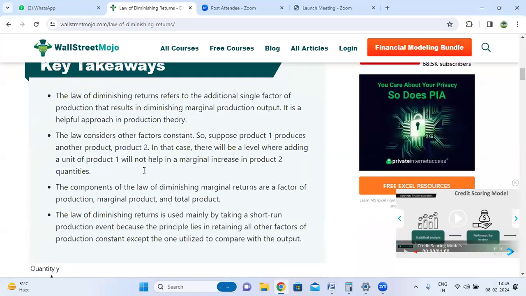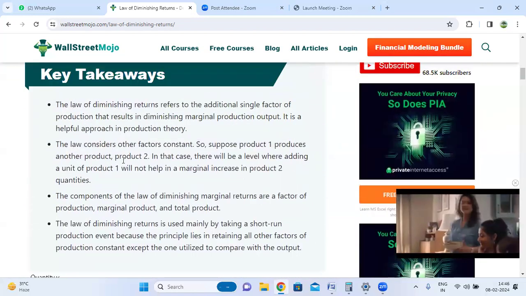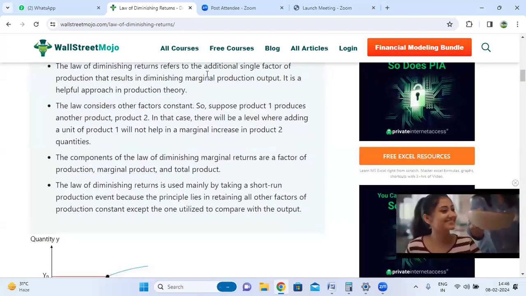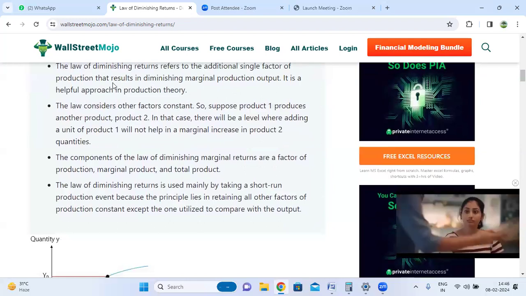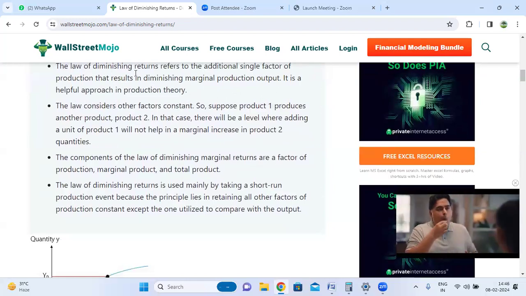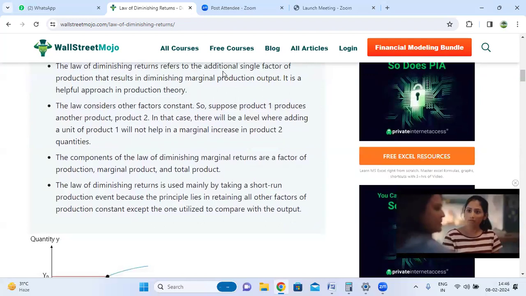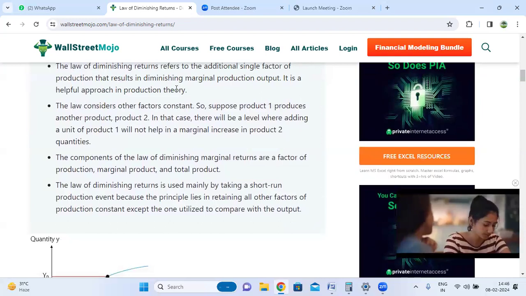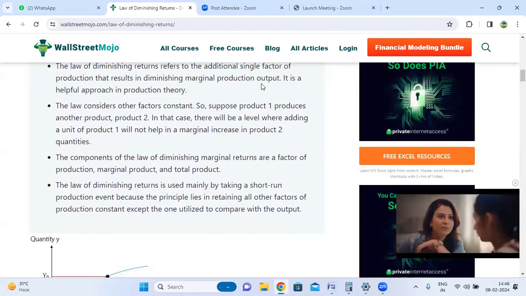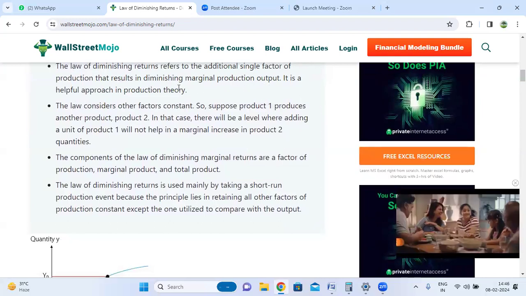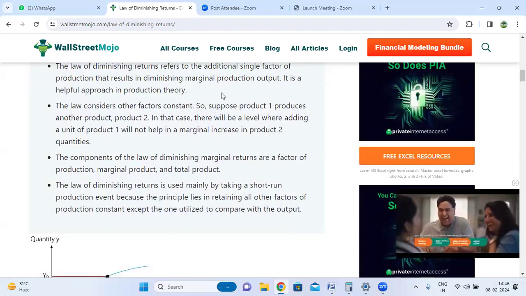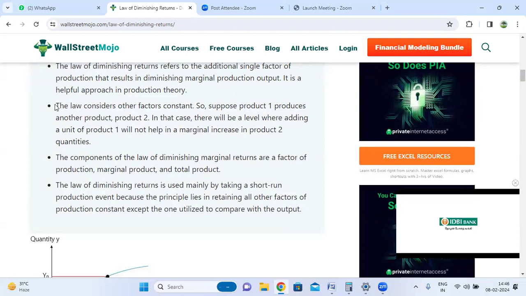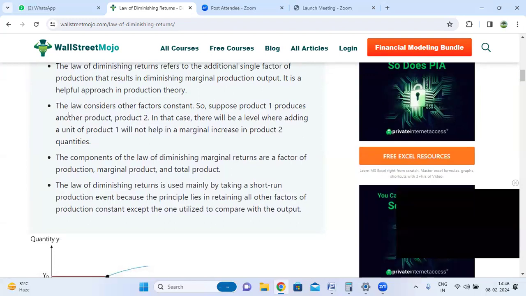Next, the law of diminishing returns refers to an additional single factor of production that results in diminishing marginal production of output. So it can decrease the marginal production. It helps as an approach in production theory.